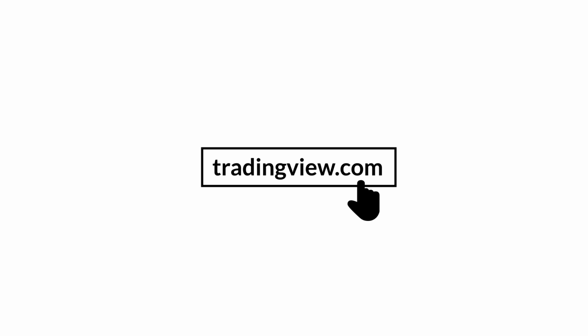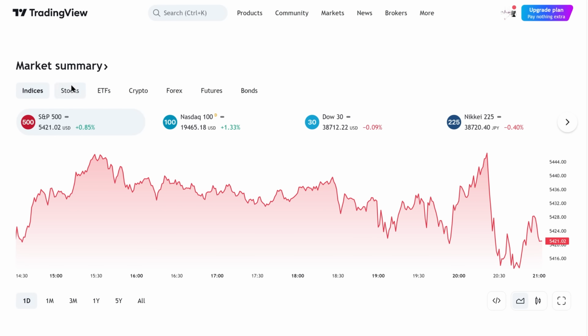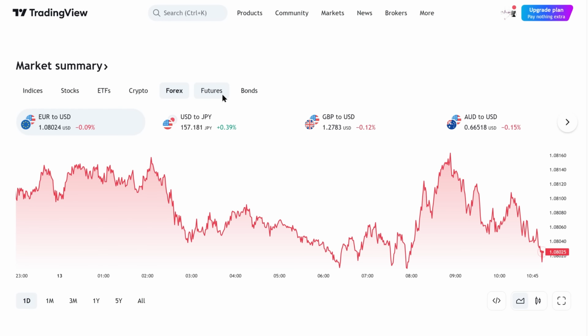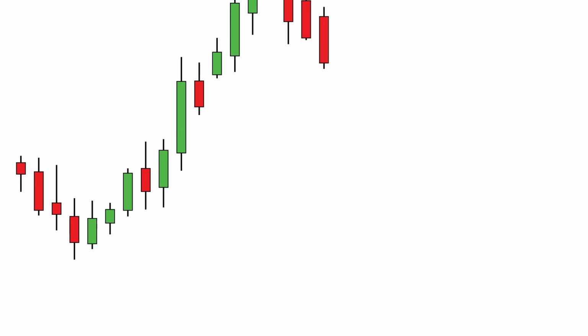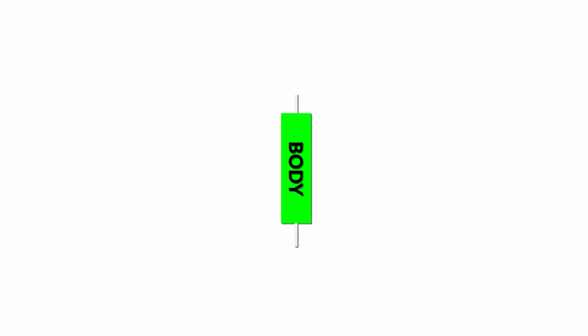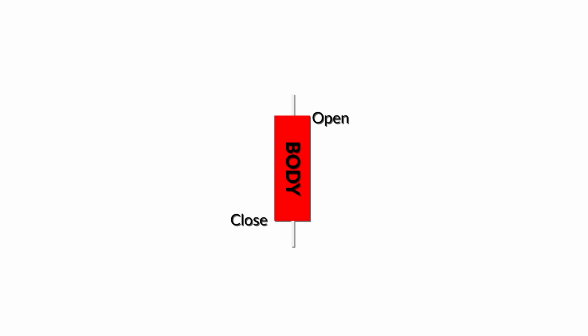TradingView offers tools for both technical and fundamental analysis, enhancing our market analysis capabilities and helping us make more informed trading decisions. Candlestick charts, crucial for technical analysis, provide insights into market movements within specific timeframes. Candlestick charts are highly informative and visually intuitive. A green candlestick typically indicates that the closing price was higher than the opening price, signaling bullish market sentiment. Conversely, a red candlestick shows that the closing price was lower than the opening price, indicating bearish sentiment.